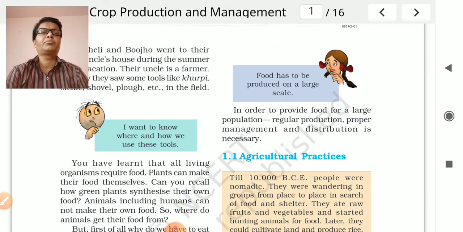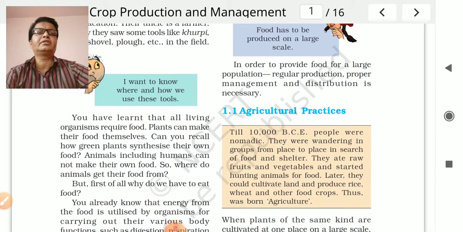In our country a huge population is present, and to provide food for a large population we require food production. For that purpose agriculture is required, because to fulfill our food requirement we have to plant crops and we will get the food. Regular production, proper management and distribution is necessary. The first point here is agricultural practices.